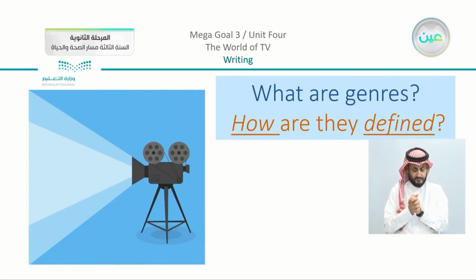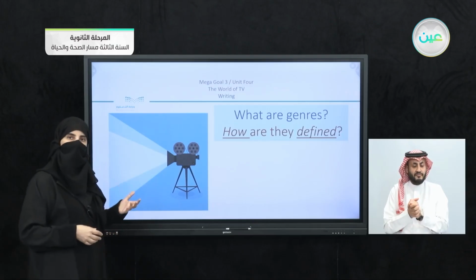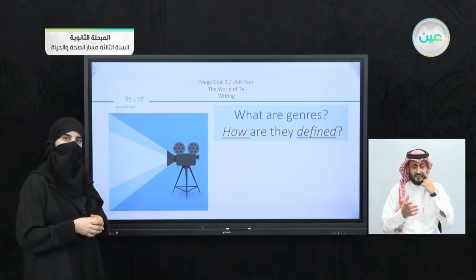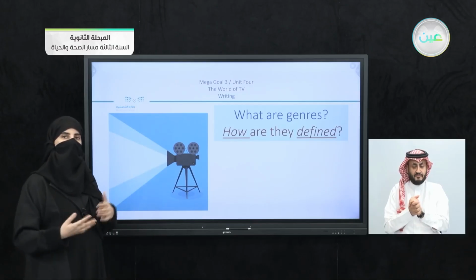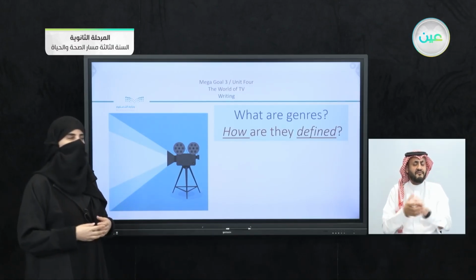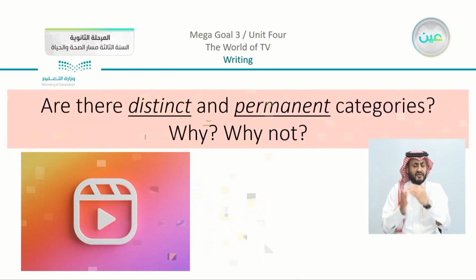Now, in the book, they have the question, what are genres and how are they defined? There is a specific definition that we are going to look for here. From what you understood from our discussion together, how can you define the word genre? We can say, for example, that we have here, how easy is it to classify TV films? We are going to see here.